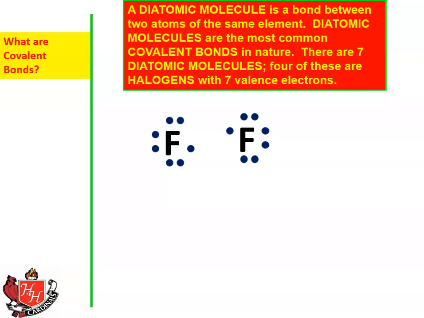And the halogens all have 7 valence electrons. That's fluorine, chlorine, bromine, iodine, and so forth. Okay, so again, here's a little animation. There's 2 fluorines. They each have 7. So I think you can guess what's going to happen here.